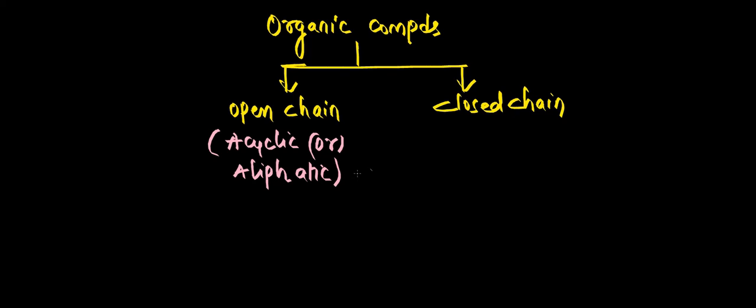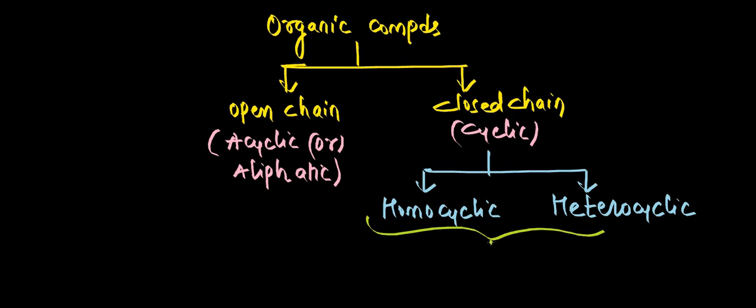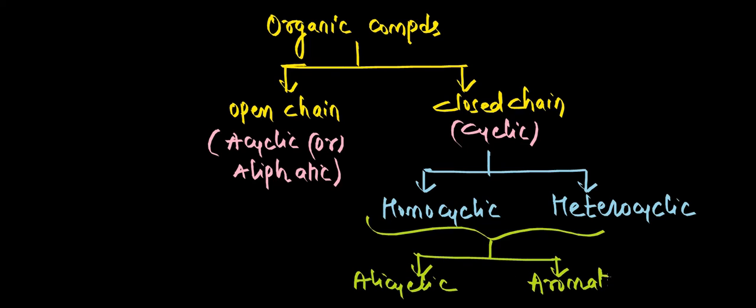Closed chain compounds are also called cyclic compounds, and these are further classified into types. Homocyclic, that means in the ring all carbon atoms are connected. Heterocyclic, that means in the ring apart from carbon the other atoms are also present. In both cases again there are two types. One is alicyclic, where properties will be similar to aliphatic. The other is aromatic, where there will be alternate single and double bonds.